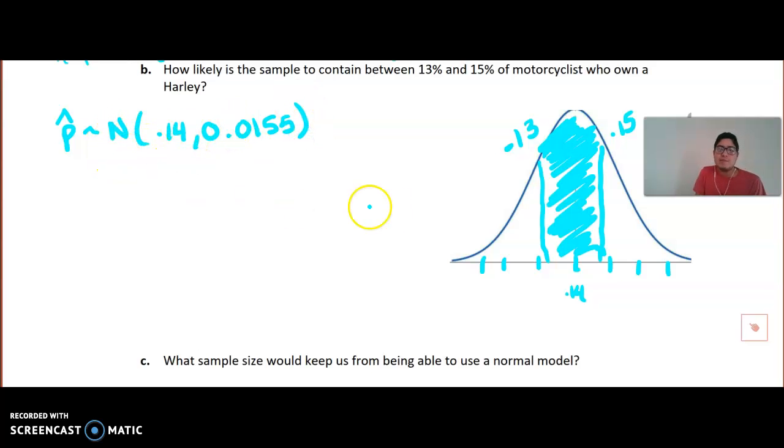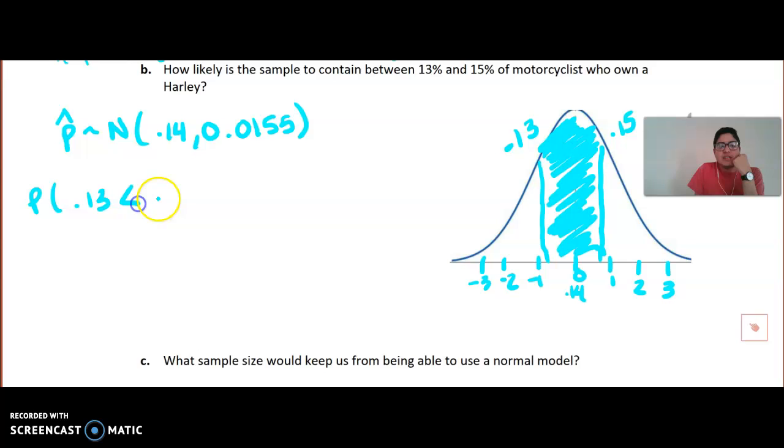So parameter, next up is picture, which we just drew here, and then normally I have my students write in the standardized z-scores, and then the observations can go beneath, or since we are already doing the standardized z-scores, I put the observations up here. Okay, we have our parameters, we have our picture. Next up is our probability work, which includes the z-score. So I essentially want the probability that my sample proportion is between 0.13 and 0.15.